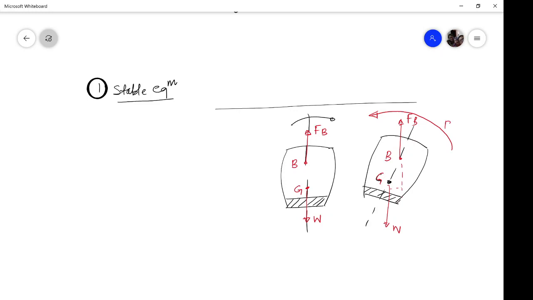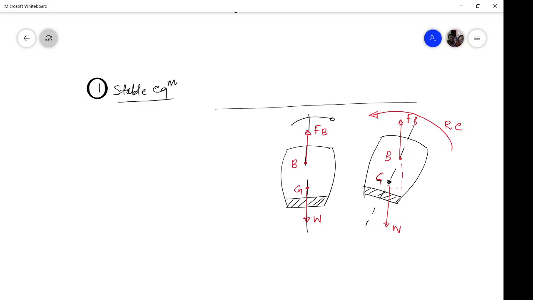That's why this is a restoring couple. That means the couple is trying to bring the body back to its original state. This couple will make the body come back to its original condition. That's why this is called stable equilibrium.